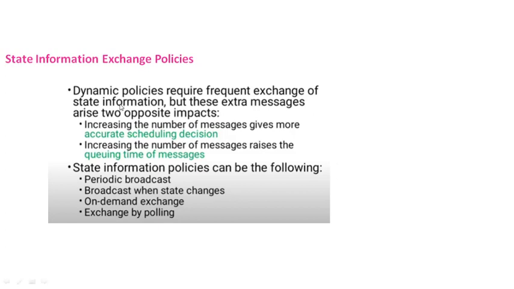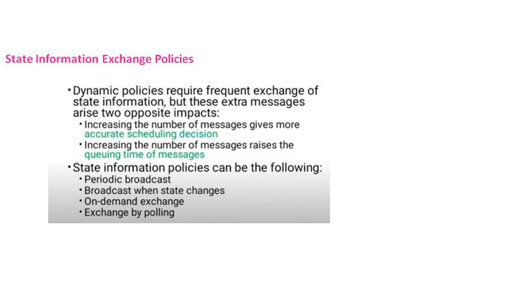And the next policy is the state information exchange policy. All the dynamic policies require frequent exchange of state information, but here there are two extra messages which impose some opposite impacts. Increasing the number of messages gives more accurate scheduling decisions, but it also raises the queuing time of messages. If we go with state information, every time the current status of the nodes in the system is observed periodically.